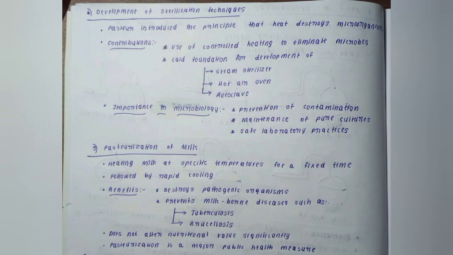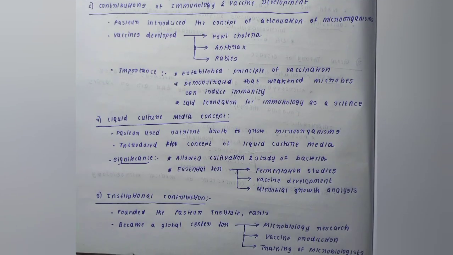And brucellosis, there are some microorganisms called Brucella melitensis or Brucella abortus. Brucella melitensis is present in goat and sheep, and if you drink the milk of goat and sheep without pasteurization, you can get brucellosis. And Brucella abortus is present in the cattle, so there also you can get it. So pasteurization prevents all the chances of getting diseases through the milk. It does not alter the nutritional value significantly, and pasteurization is a major public health measure.